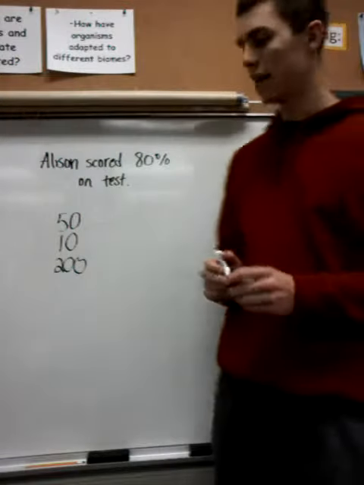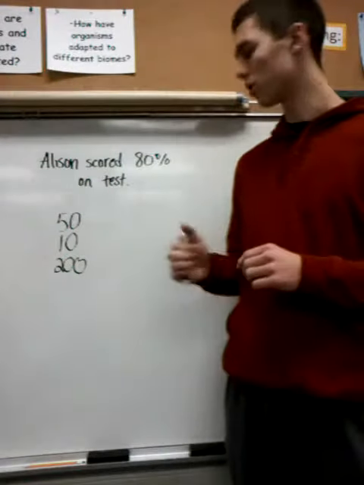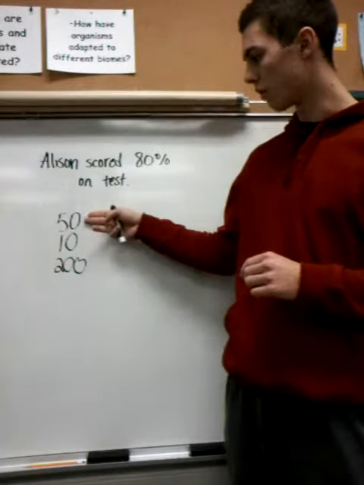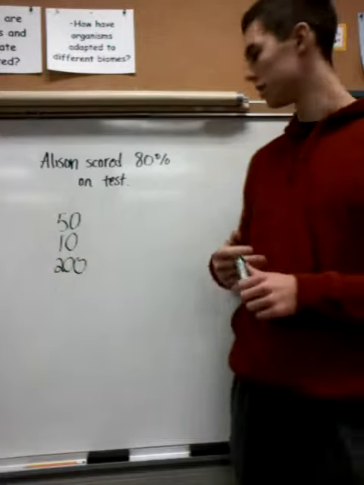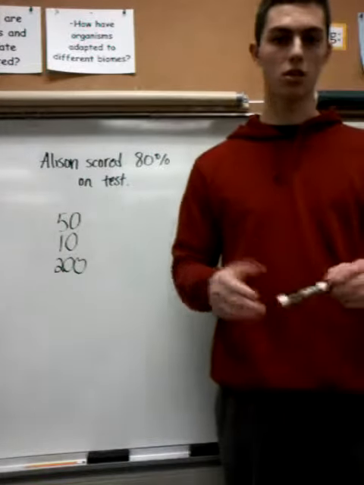Tell me how many questions she answered correctly if there was a total of 50 questions, if there was a total of 10 questions, and a total of 200 questions, if she still scored an 80%.